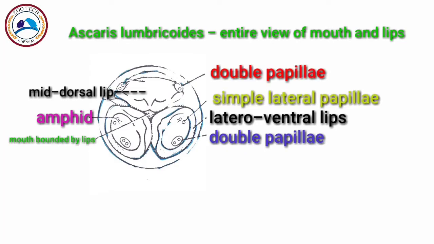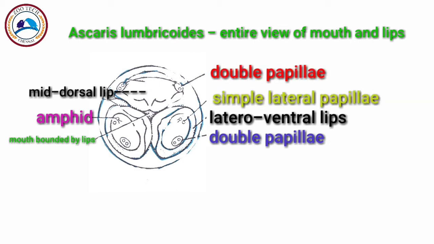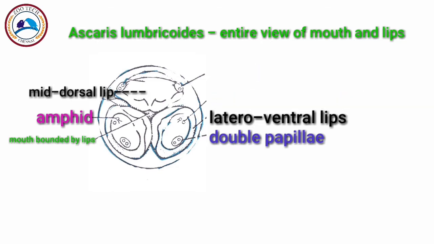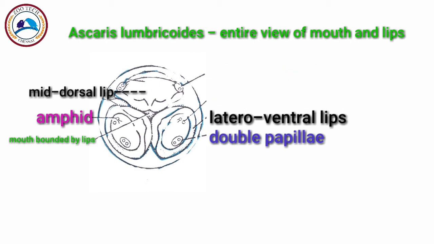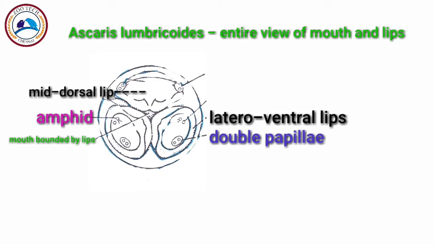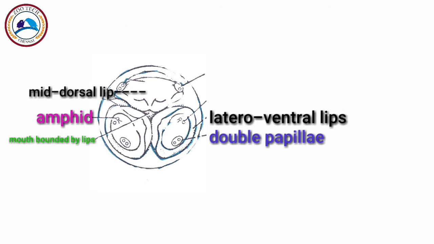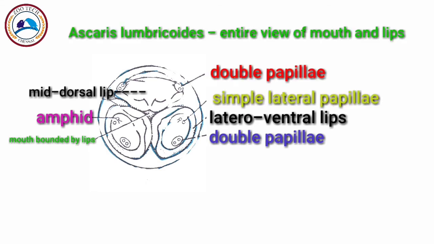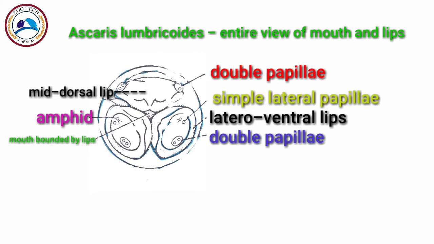So this is the diagram of Ascaris lumbricoides, which is the anterior view of mouth and lips. So this anterior end is rounded, bearing a small terminal tri-radiate mouth. As I already told you, this Ascaris will be having 3 lips. That is a terminal tri-radiate mouth aperture, which is being guarded by the 3 broad lips, or you call this labia, L-A-B-I-A. Okay, they are best seen in the frontal view.